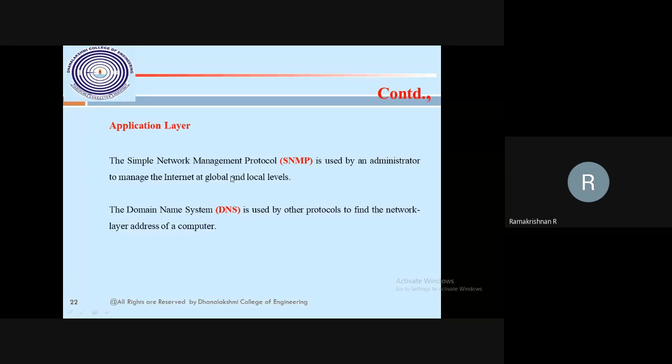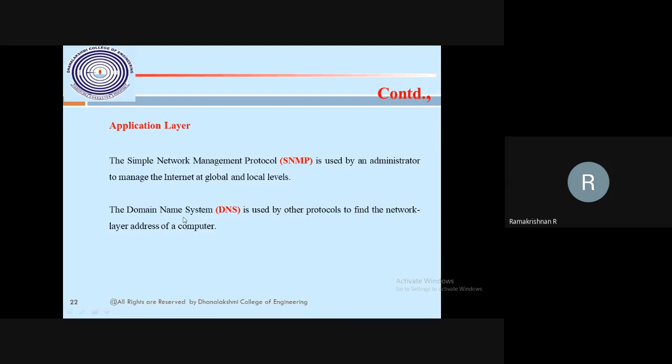If I want to manage the network, SNMP is used by the network administrator to manage the internet at global and local levels. With the SNMP protocol, I can manage my router and my switch remotely. That is what the Simple Network Management Protocol is needed for.